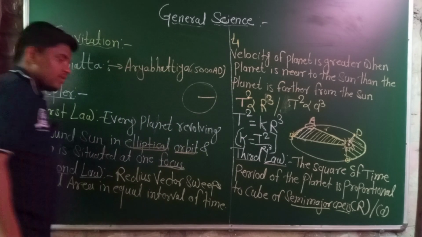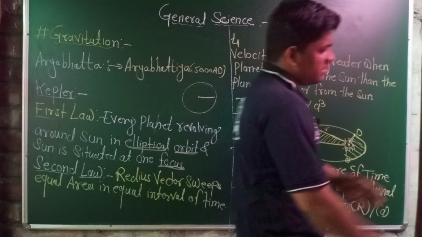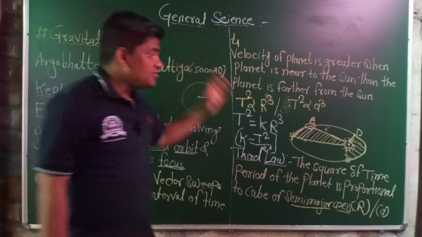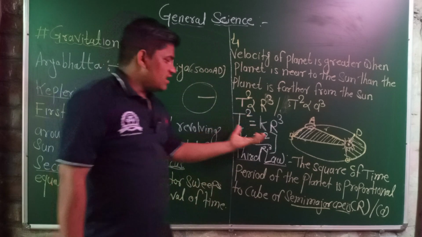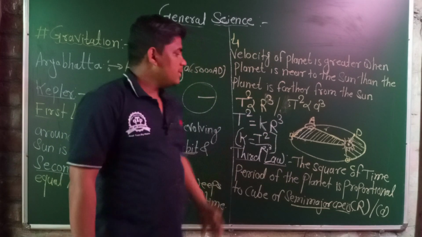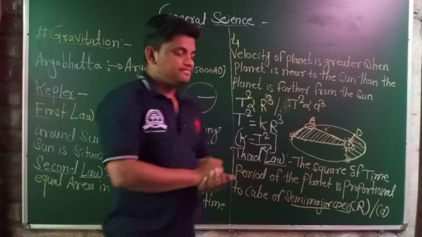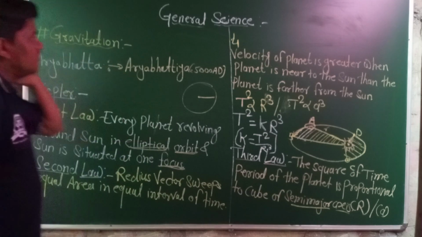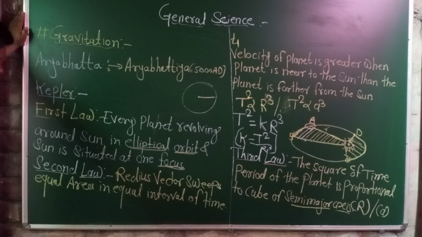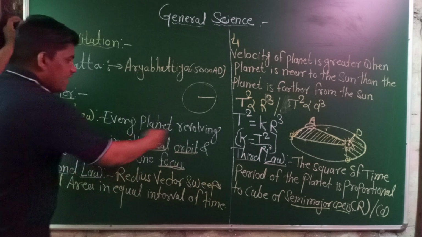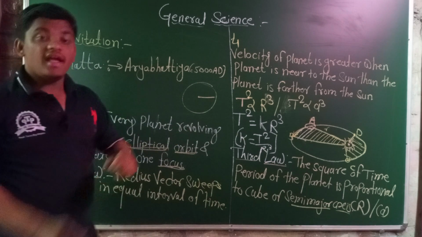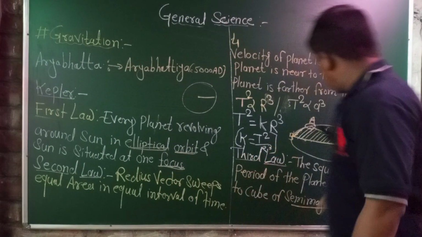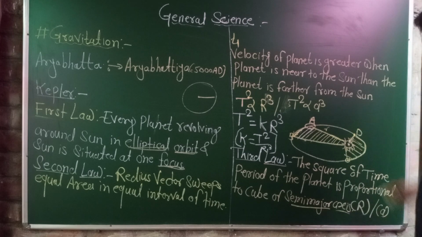These three laws will be asked for 3 to 4 marks in the board examinations, with certain MCQs or numerical problems on the third law. Just to recall all three laws before going to the next concept, which is related to gravitation. Kepler's first law: every planet revolves around the sun in an elliptical orbit, and the sun is situated at one of the foci of that ellipse, as seen in the diagram.